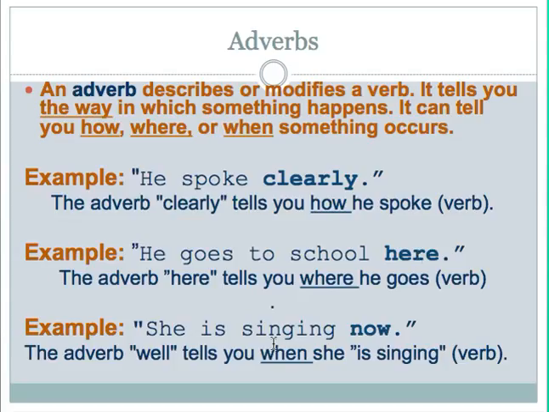And then the last one, "she is singing now." I've got the helping verb is and the action verb singing. Is there something that tells me how, where, or when she is singing? Yes, the adverb now tells me she is singing now.